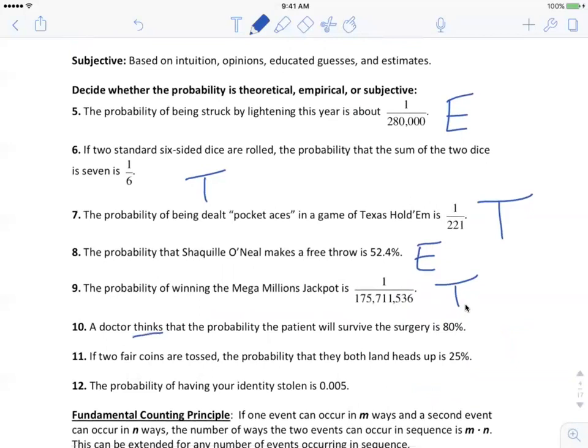Number 10, doctor thinks. I can stop reading there. They're subjective. Yeah, so as soon as you see that kind of terminology where somebody is making a prediction based on their subjective opinion, then it's subjective. Again, we're back to coins on number 11, so that's theoretical. And the identity stolen, we have to have some data, so that's empirical. Okay.